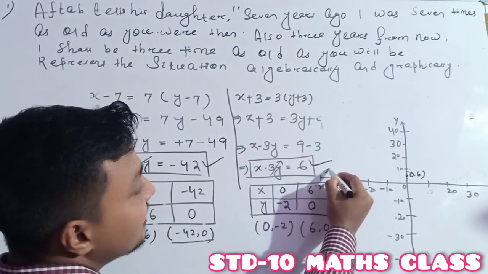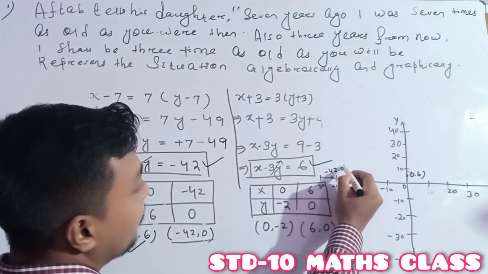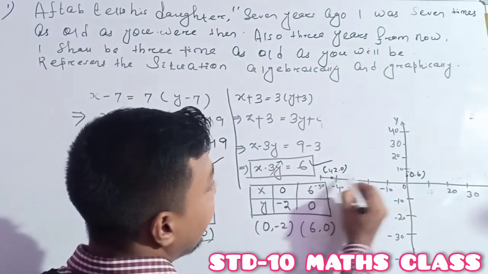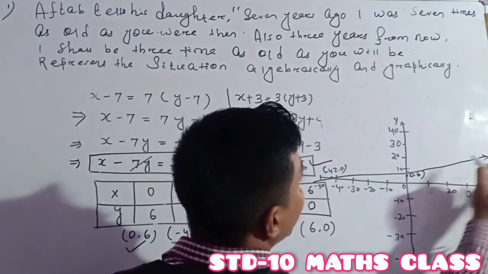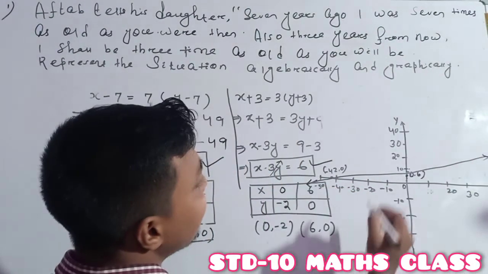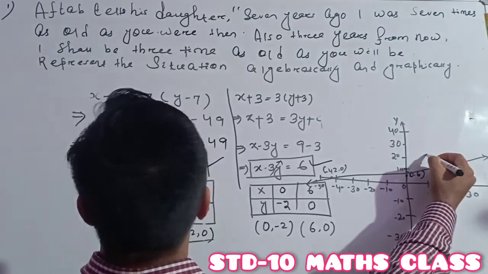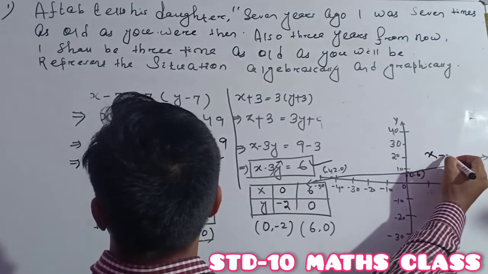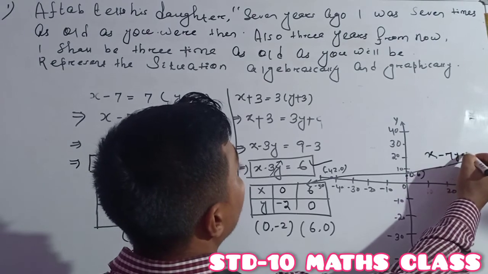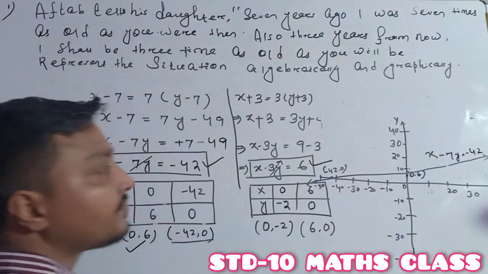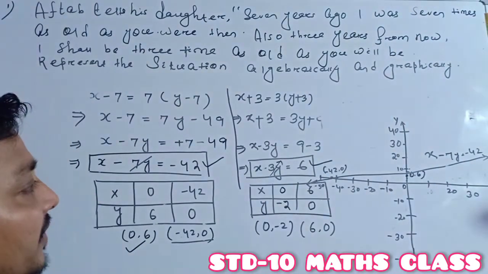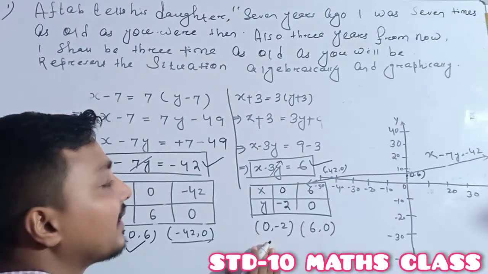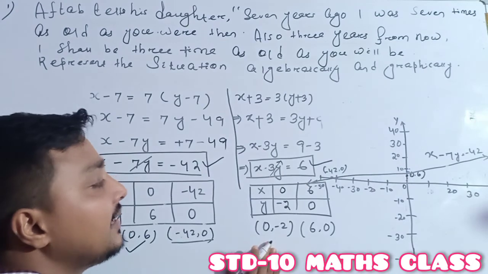So this point has the coordinates (-42, 0). I just have to join this point and this point and extend it. This line represents the linear equation x - 7y = -42. Is it okay? Understood well?